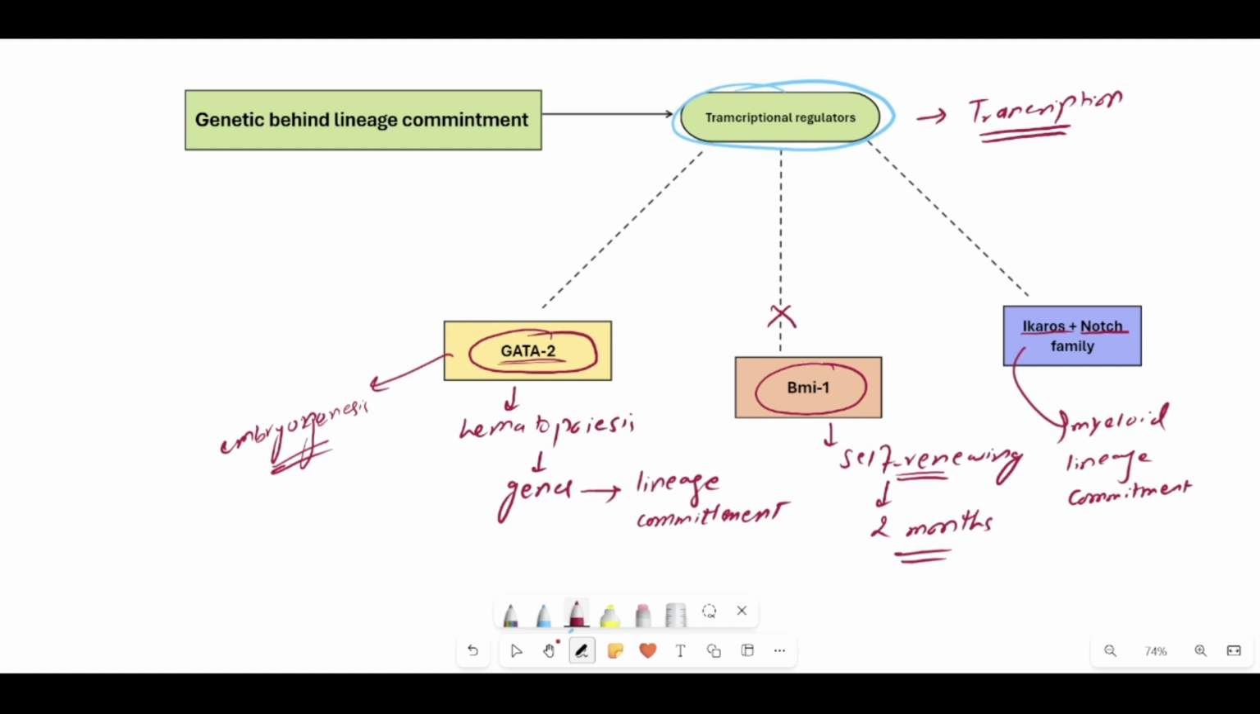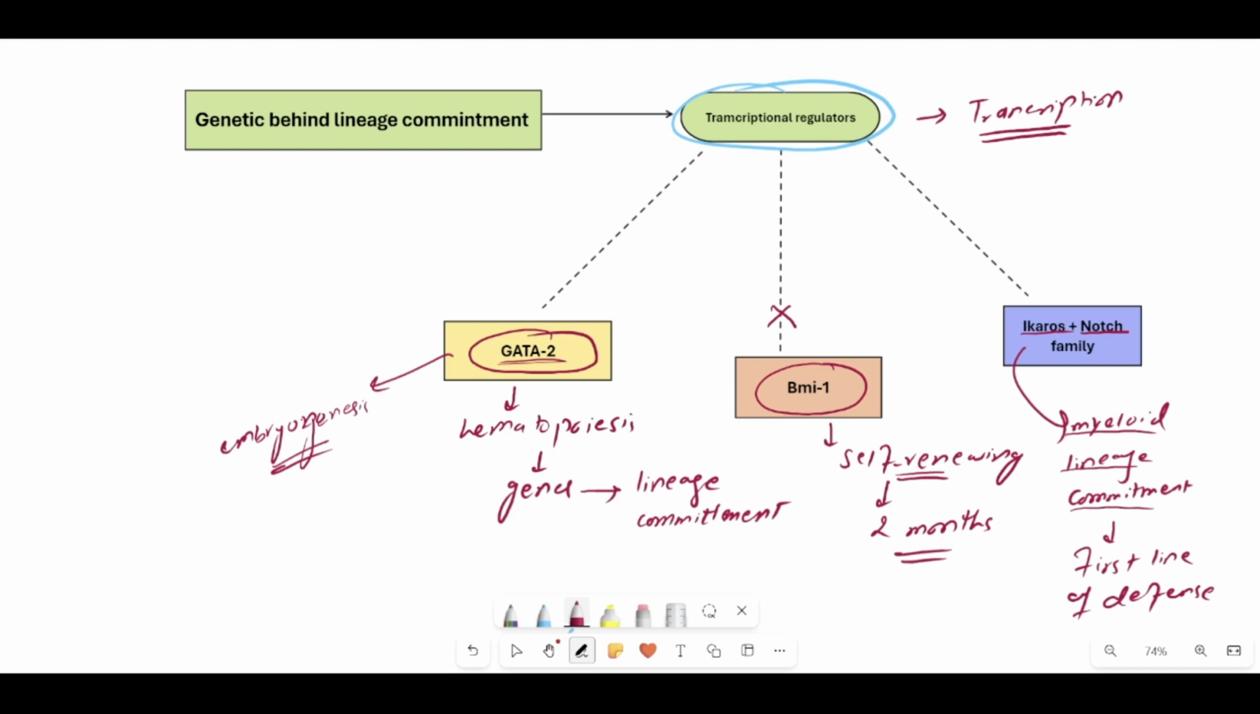And you all know myeloid lineage commitment is going to produce the dendritic cells, the mast cells, similarly the basophils, eosinophils, neutrophils, macrophages, and monocytes. It means that whenever there is an immediate infection in the body, the Ikaros family of transcription regulators is going to be activated to produce lots and lots of myeloid cells, because myeloid cells provide the first line of defense whenever any pathogen or bacteria gains entry into your body.